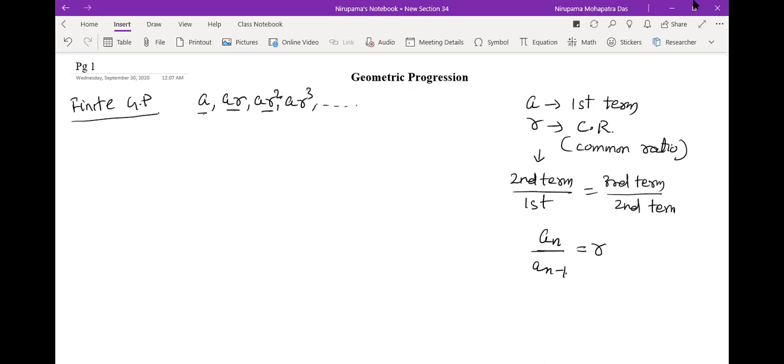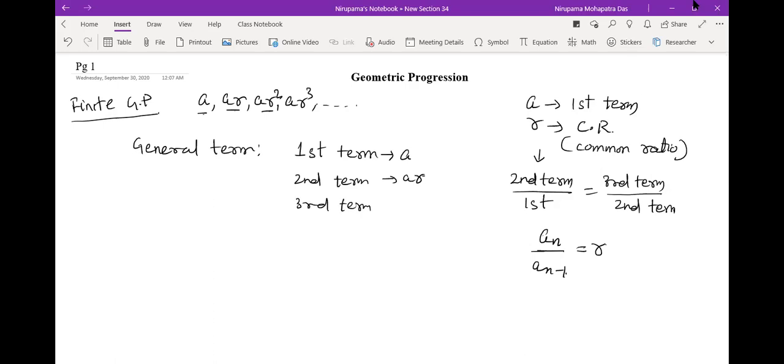Right? Now how to get the general term? So we assume we are getting n number of terms. To get the general term of the GP, see the pattern. First term we write A. Second term we write A into R. Third term we write A into R square.